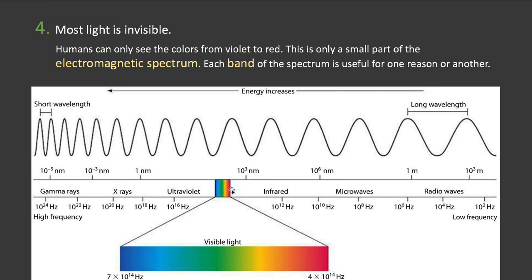Now, that visible range right here, this is the only portion that we can see. And it ranges from, it's not listed on here, but it ranges from about 400 to 700 nanometers in size. Only that tiny range. Everything else is invisible to us, at least to our eyes. But it will be extremely useful for us to look for light that is invisible.